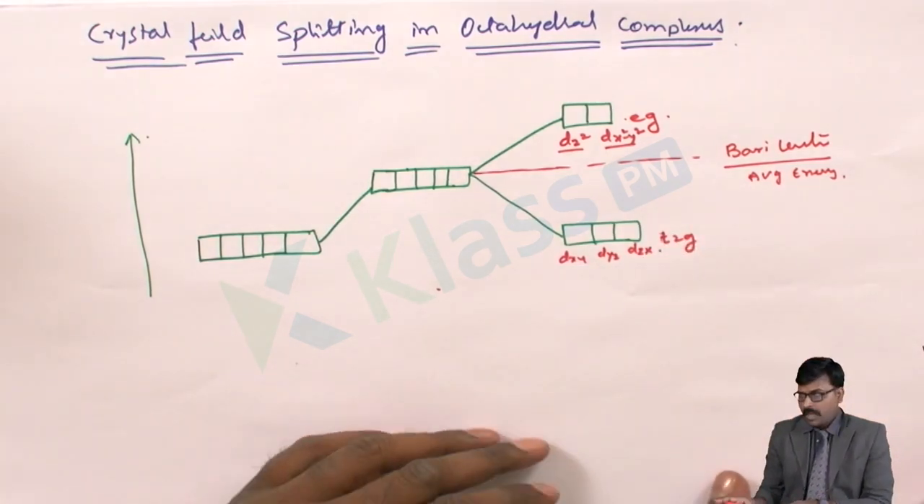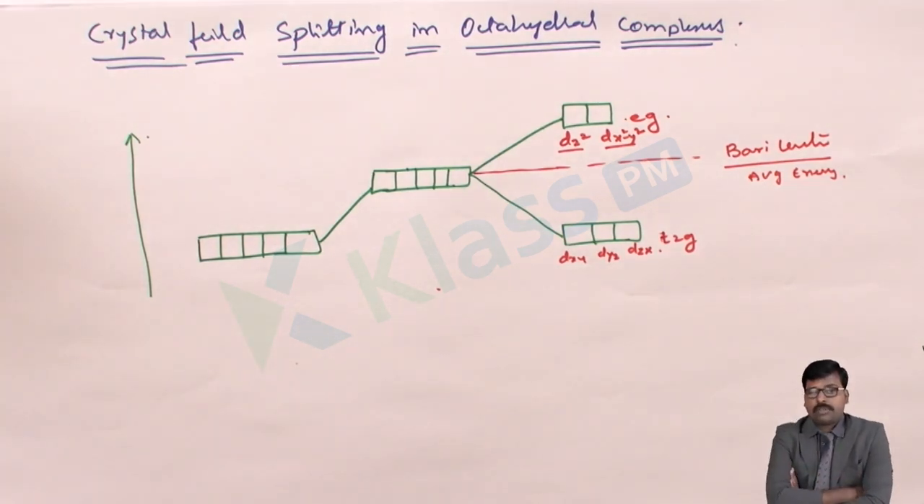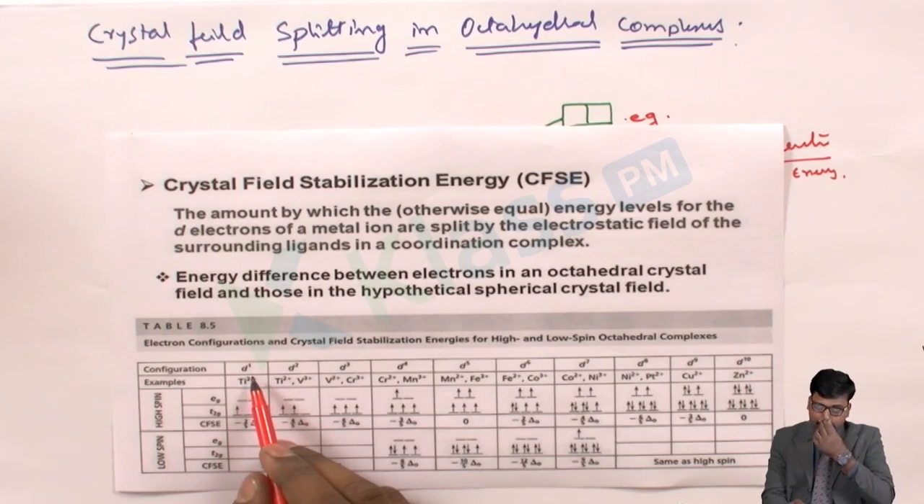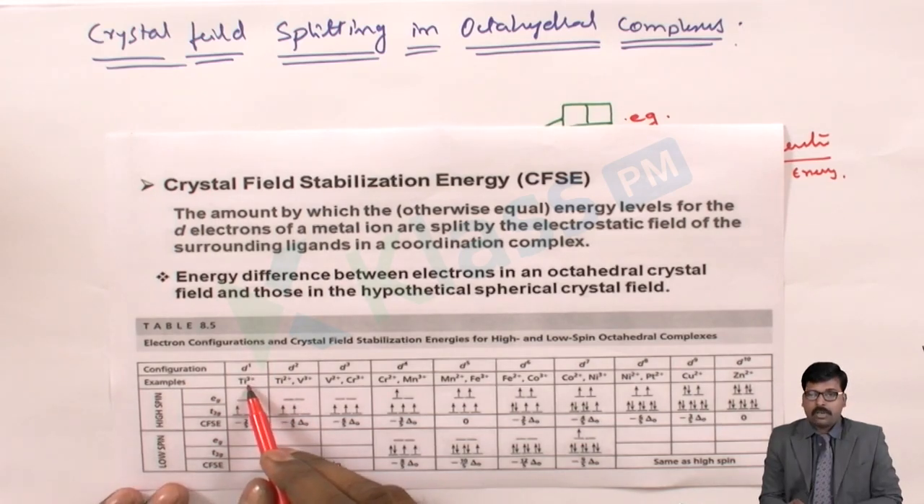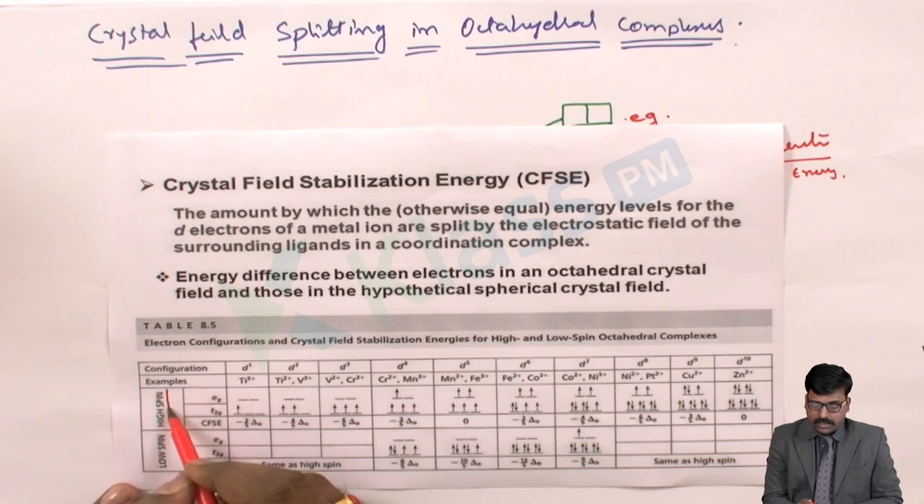Now we will see how the splitting will be done with respect to the spectrochemical series, that is, weak field ligands and strong field ligands, how they are splitting the d orbitals. Okay, see, you can see this for d1, for example the titanium 3+ ion with the high spin complexes, that is strong field. High spin means strong field ligands.